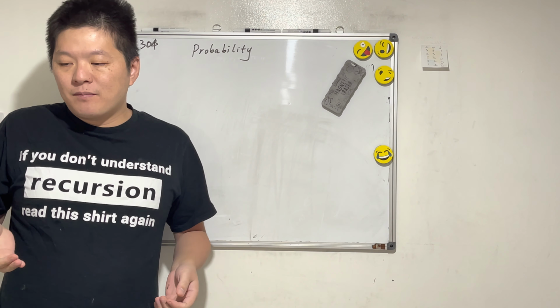Because A and B are two circles, they are interchangeable. So we can write P B and A equals conditional probability of B given A occurs times PA.